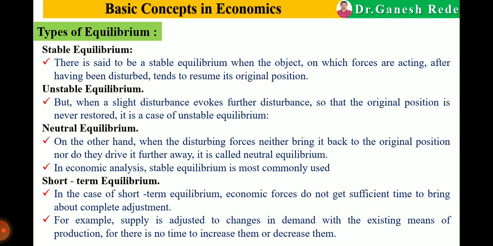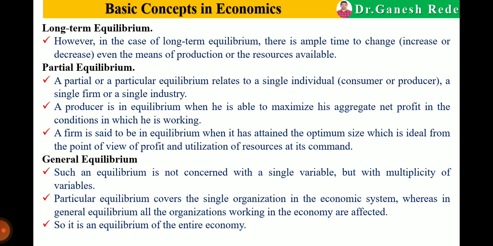Okay, the next is short term equilibrium. In the case of short term equilibrium, economic forces do not get sufficient time to bring about complete adjustment. Means some economic forces didn't get enough time to make changes in that particular object. For example, supply is adjusted to the change in demand with the existing means of production, for there is no time to increase or decrease them. That is the short term equilibrium, which is related to a very short period, which does not give a chance to make changes.